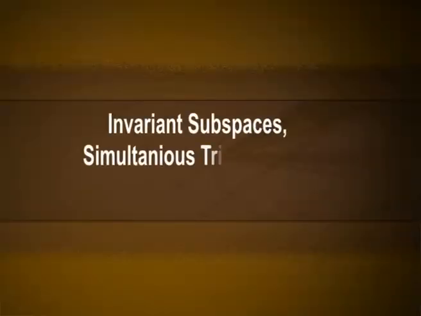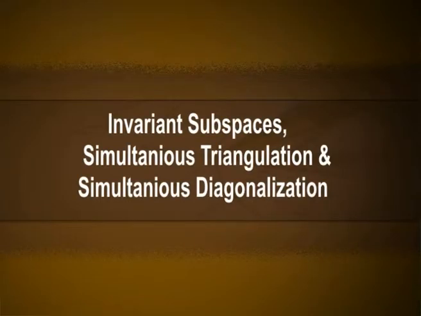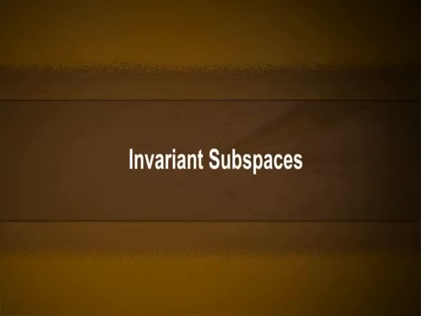Welcome friends. In this session we introduce concepts like invariant subspaces and T conductor of a vector into a subspace. These ideas are useful to obtain characterization of triangulable and diagonalizable operators in terms of their minimal polynomials. We shall also discuss the simultaneous triangulation of commuting family of triangulable operators and the simultaneous diagonalization of commuting family of diagonalizable operators.